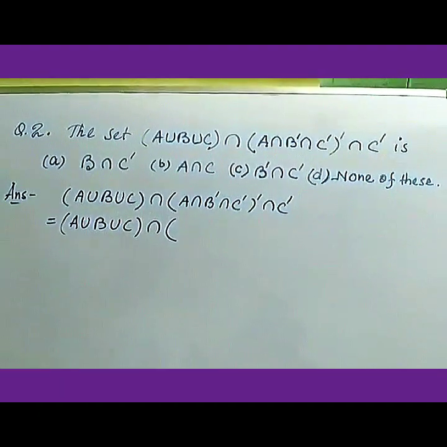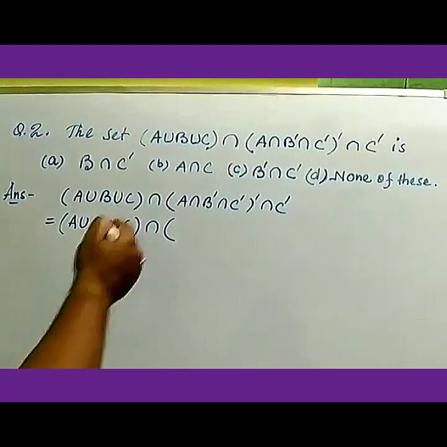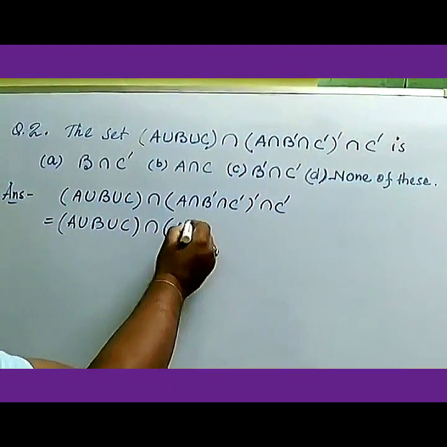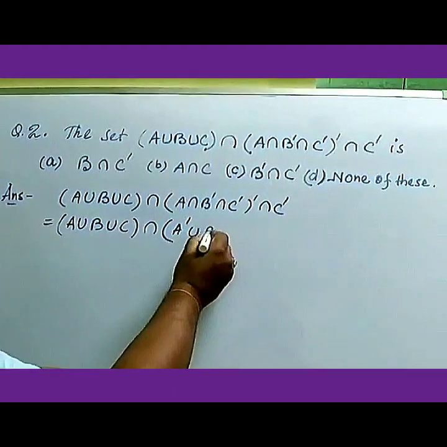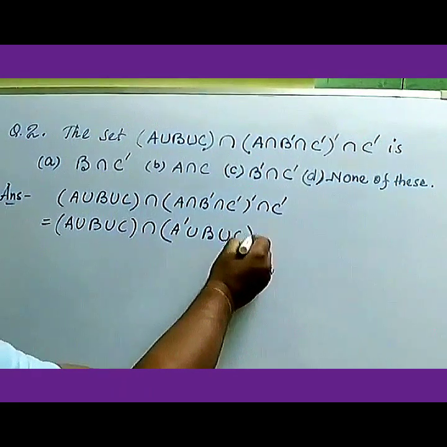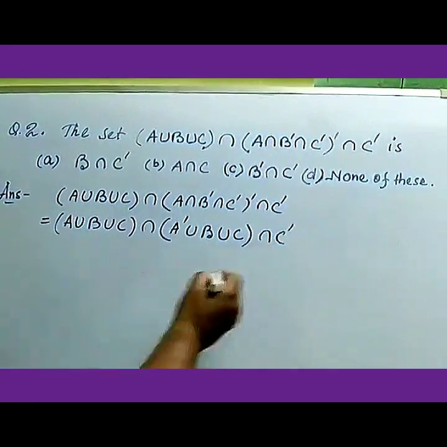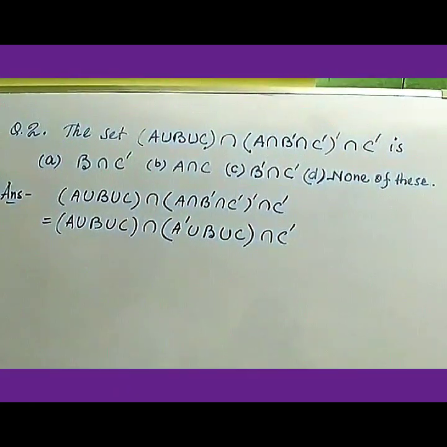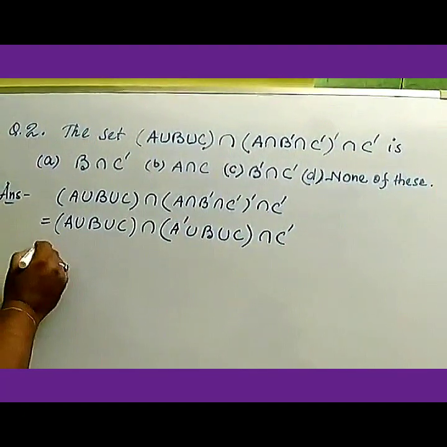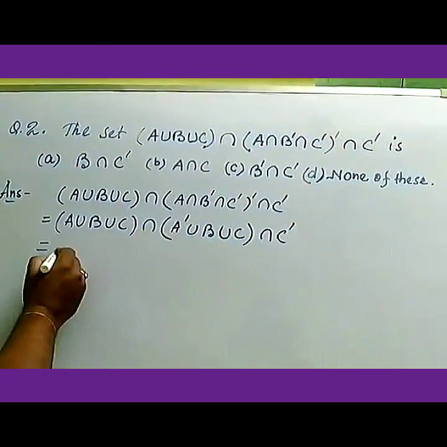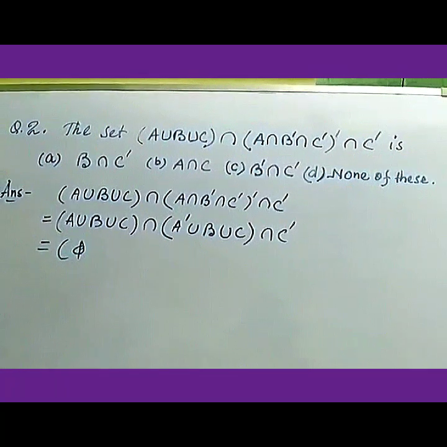Now you have the property of De Morgan's law, so A complement union B union C intersection C complement remains the same. Now this part, A intersection A complement, means null, that is phi.